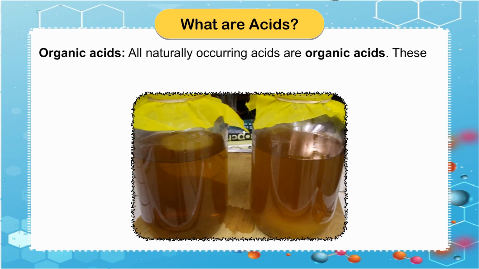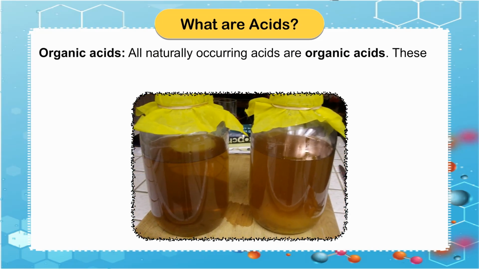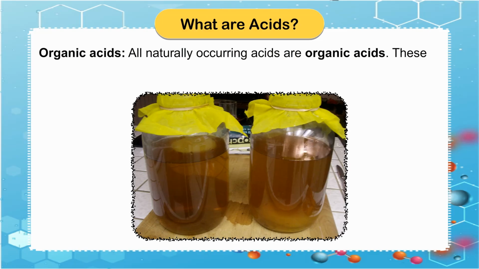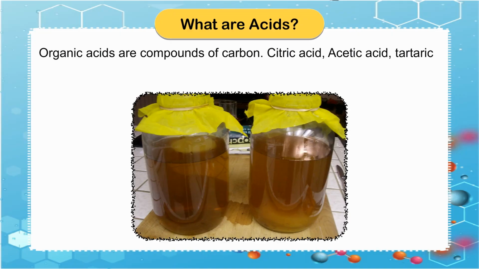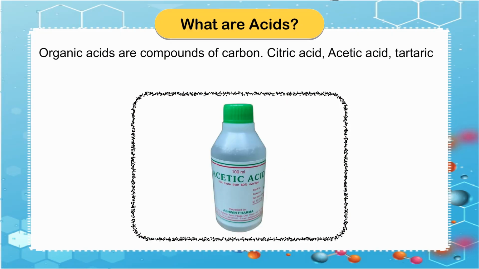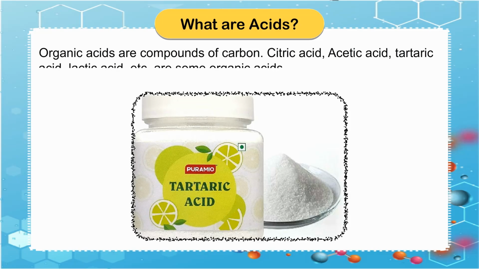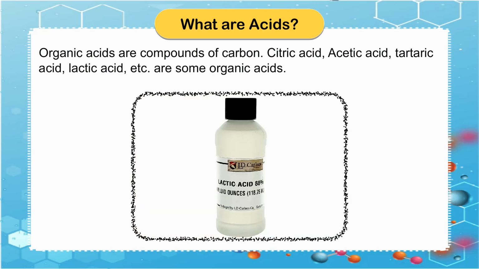Organic acids. All naturally occurring acids are organic acids. These are called organic because they are present in or extracted from living organisms. Organic acids are compounds of carbon. Citric acid, acetic acid, tartaric acid, lactic acid, etc. are some organic acids.